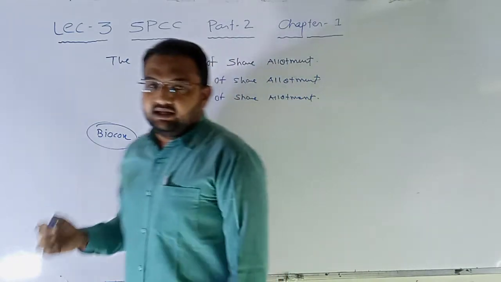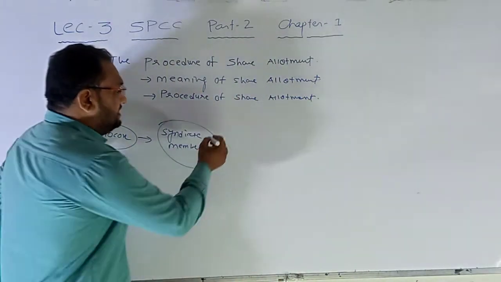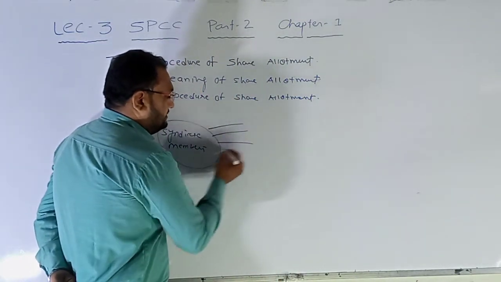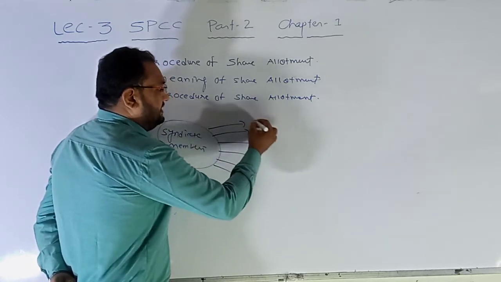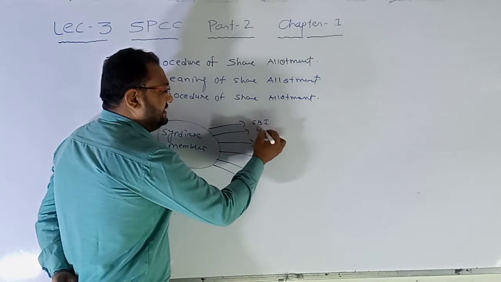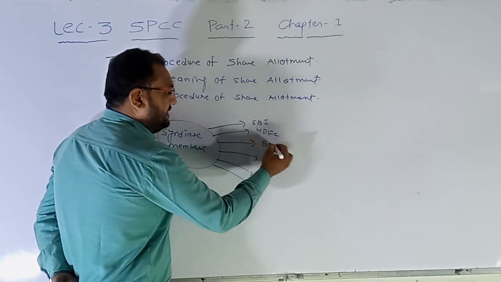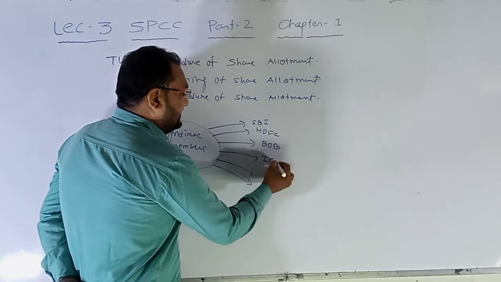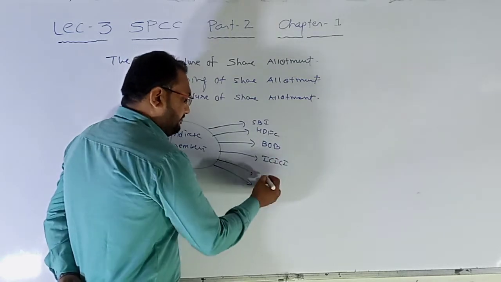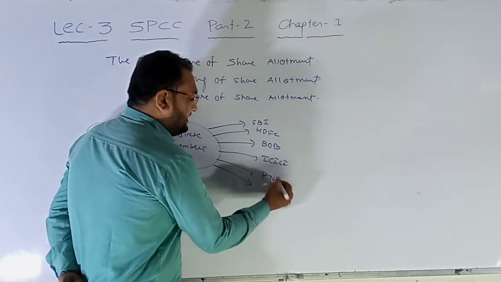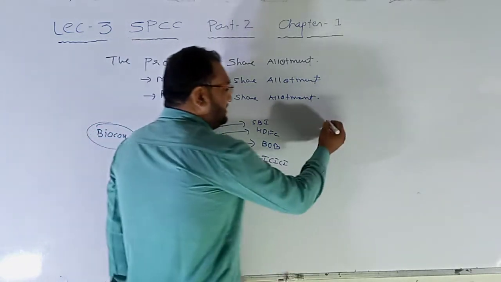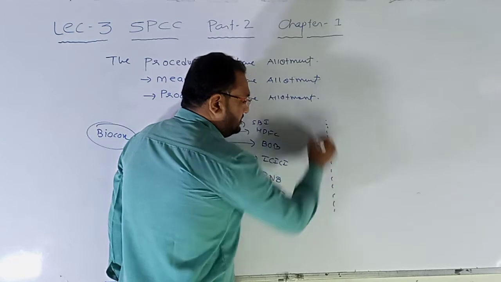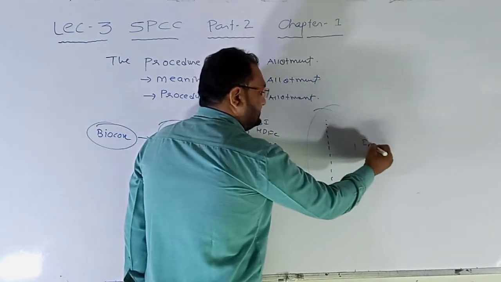Now these syndicate members allot the share application to different banks. Say for example SBI, HDFC, Bank of Baroda, ICICI, then Punjab National Bank, Axis Bank, etc. Now here there are so many investor classes.